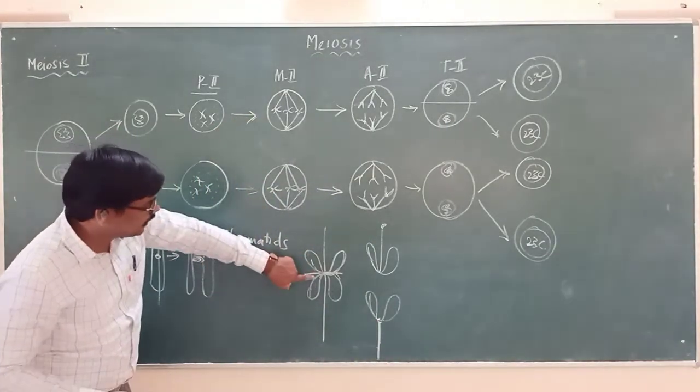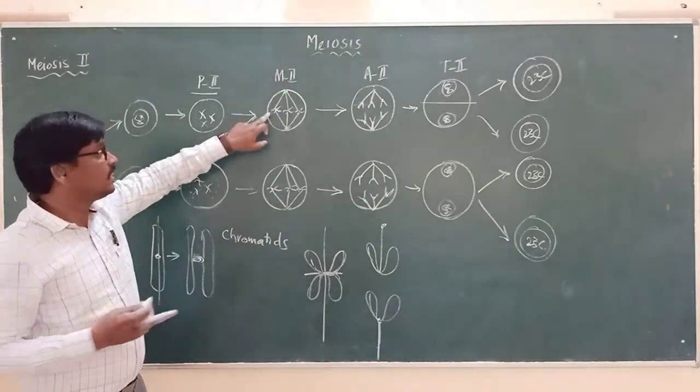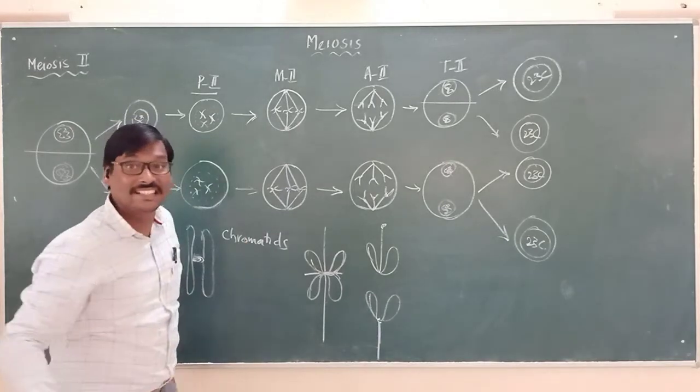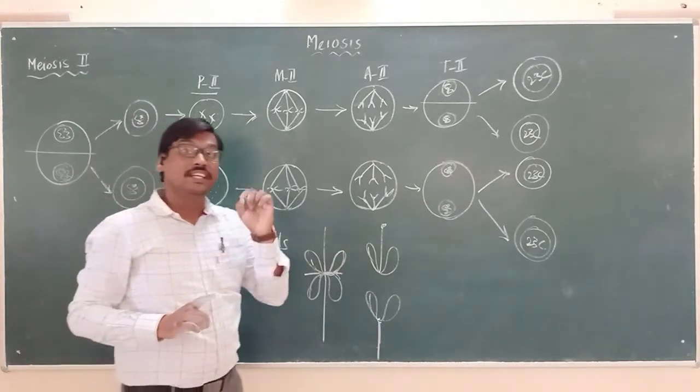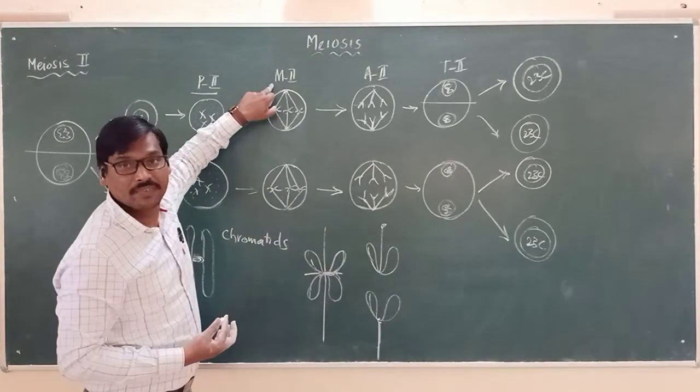So here they are held by the microtubules, and in metaphase 2 we know that all the chromosomes will be present at the center, and it is called as what? Equatorial plate. The spindle fibers are attached. That is in metaphase 2.